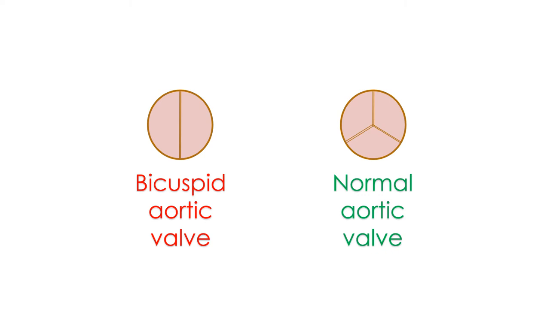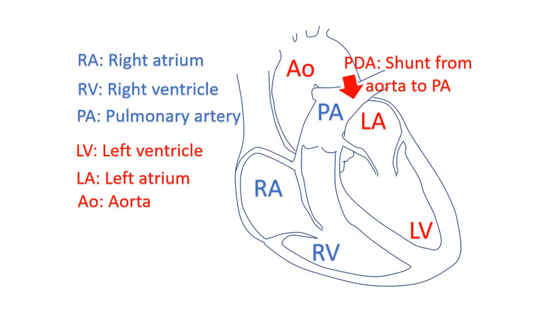Ventricular septal defect is a hole in the wall between the lower chambers of the heart. Patent ductus arteriosus, PDA, is a connection between the aorta and the pulmonary artery. Pulmonary artery is the blood vessel carrying blood to the lungs for oxygenation. Usually, the ductus arteriosus, a connection between the aorta and pulmonary artery, which is normally present in all individuals while in the womb, closes off soon after birth. If it does not close, it is called patent ductus arteriosus.